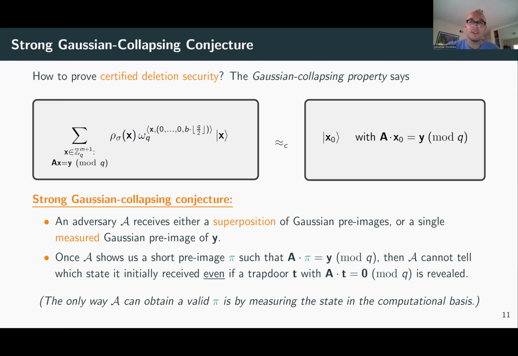In other words, we want to claim that the only way A can obtain a certificate pi is by measuring the state in the computational basis. And we know that if the adversary does this, then B is hidden once and for all because it was in the phase and it's erased.